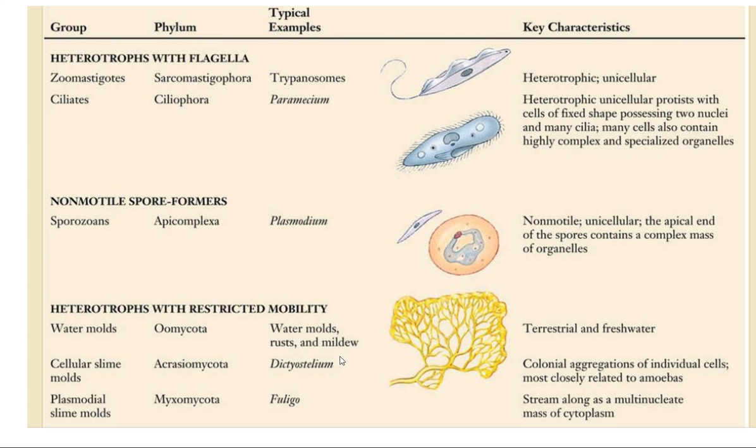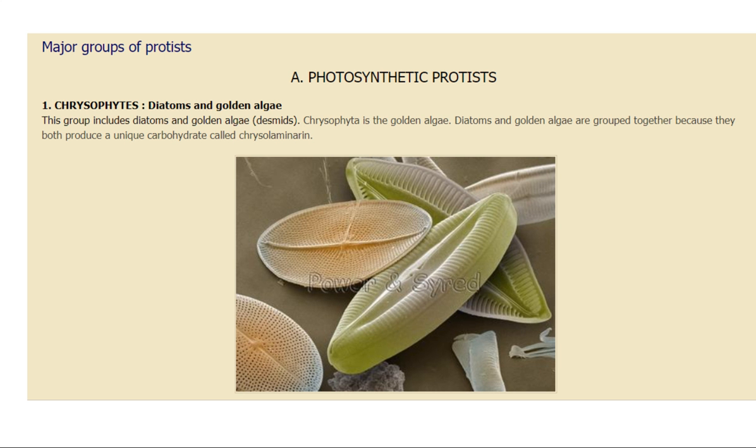Water molds, rust and mildew are the examples. Terrestrial and fresh water is the characteristic. Cellular slime molds belong to phylum Acrasiomycota, example Dictyostelium, colonial aggregations. Plasmodial slime molds, Myxomycota, example Fuligo, stream along as a multinucleate mass of cytoplasm. From all this, you only have to take up what I told you in the beginning is in your course. Now let us see some major groups of protists.